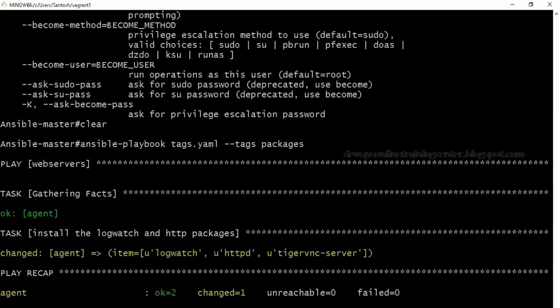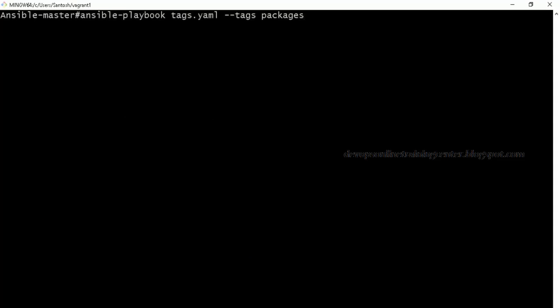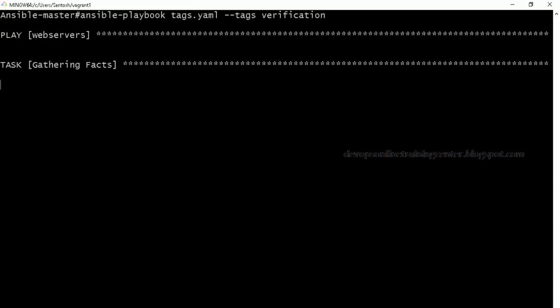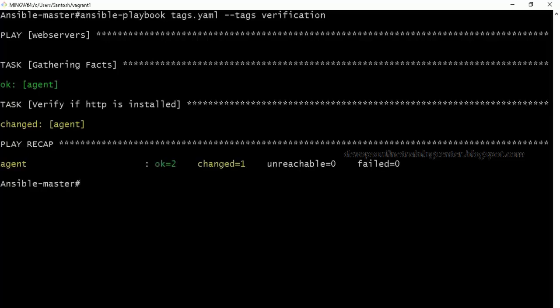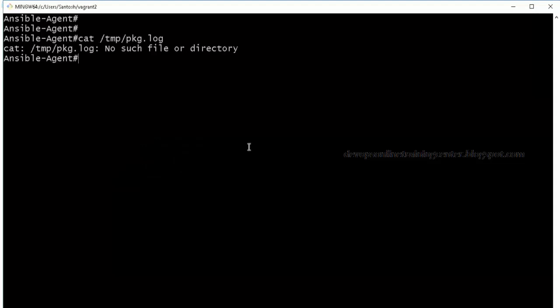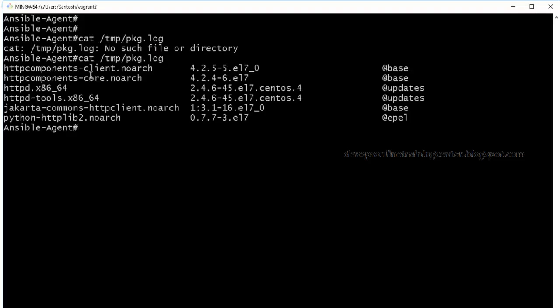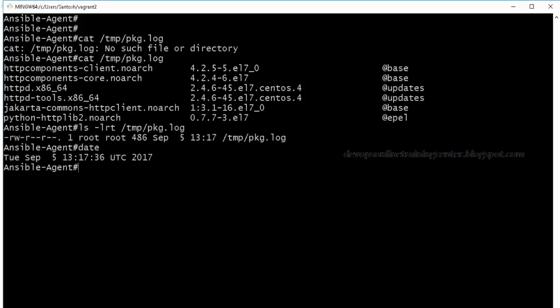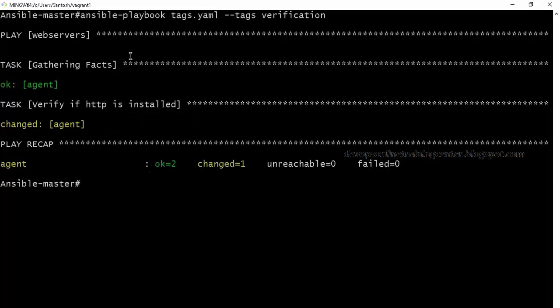Now if we execute this playbook with tasks as verification, tags as verification, it should create a file with the HTTP entry. Okay, something is changed. If we open this, yes, all the HTTP entries are grepped and a file is created. When was it created? Just now, a few seconds ago. So this way we can execute a part of the program. That's the first thing. Second, we can loop through the items.